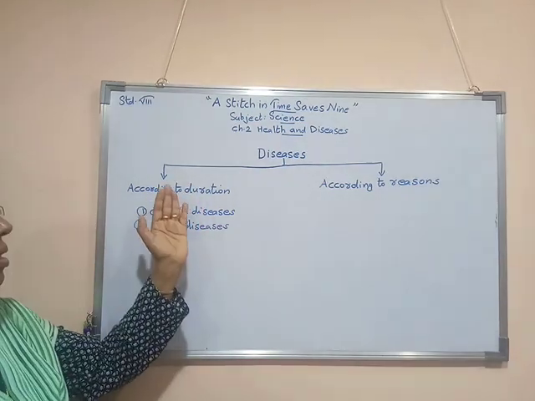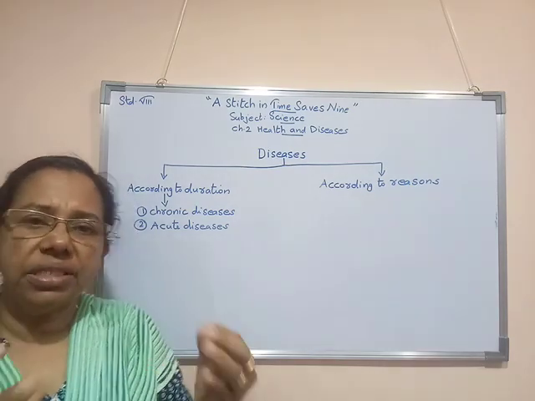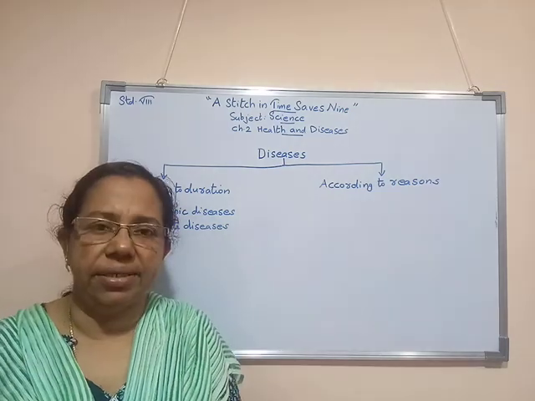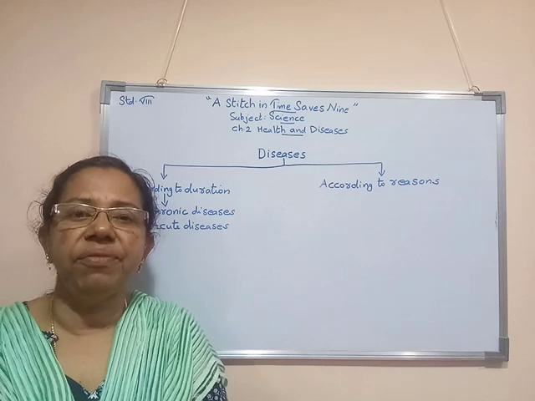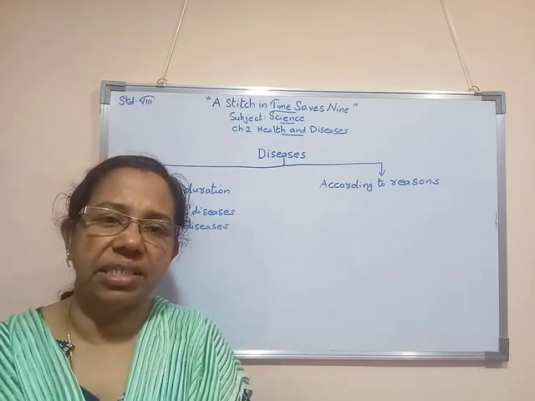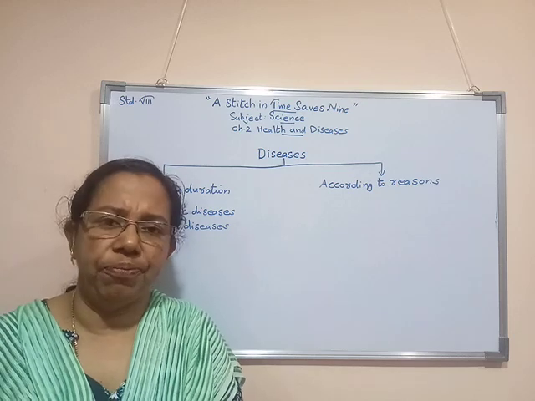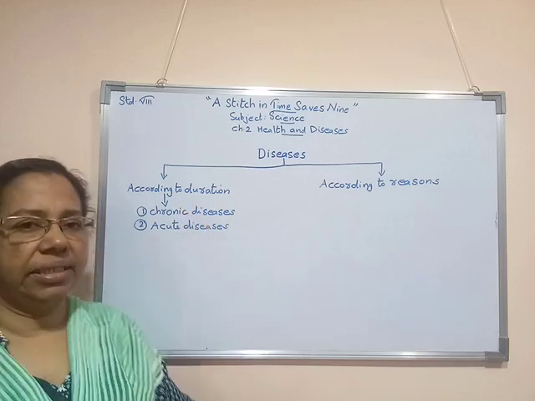Now children, according to the duration, that means what? If a kind of disease is getting to us and it takes a long time for curing, for example cancer, AIDS, and even now the Corona disease, these all diseases take a long time for curing. Such diseases are known as chronic diseases.